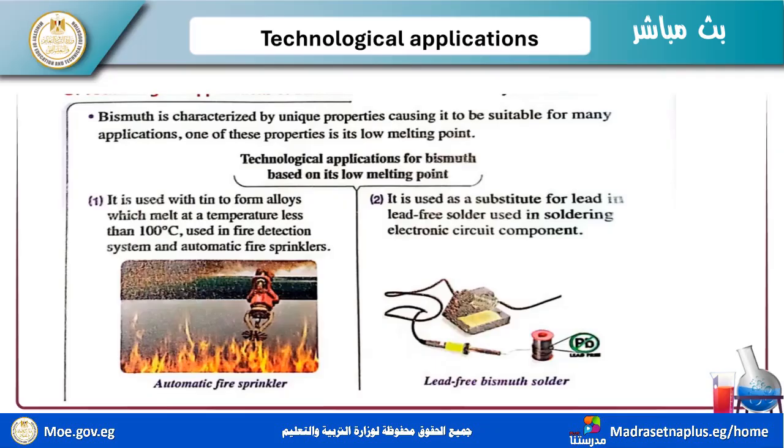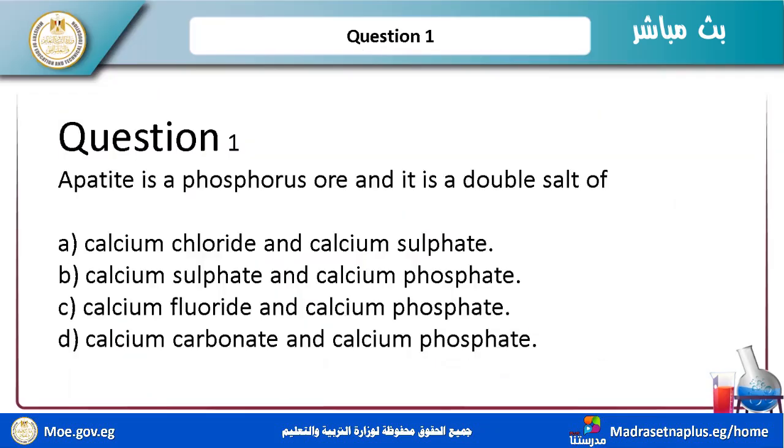It is used in fire detection systems. Fire detection senses the fire and activates automatic fire sprinklers. It is also used as a substitute for lead in lead-free solders for soldering electronic circuit components. These are the important technological applications for the elements inside group 5A.